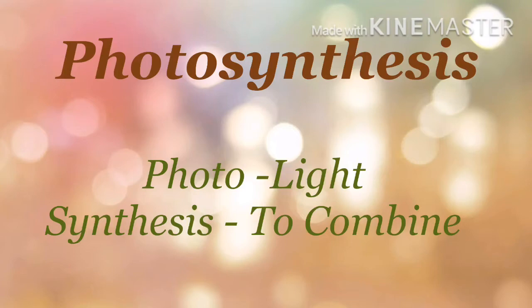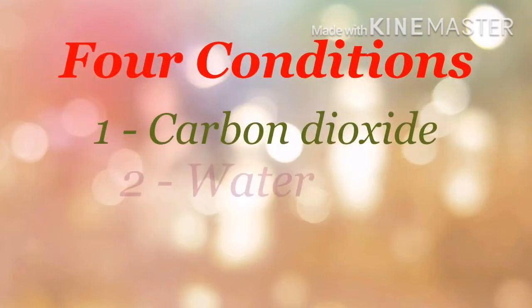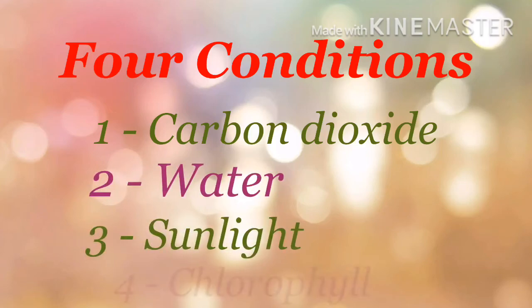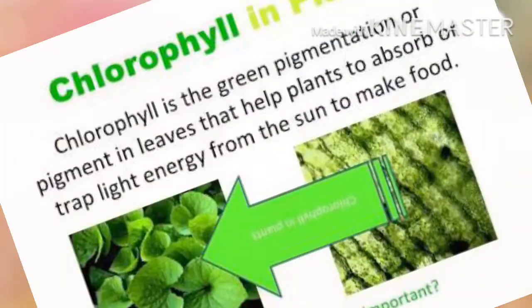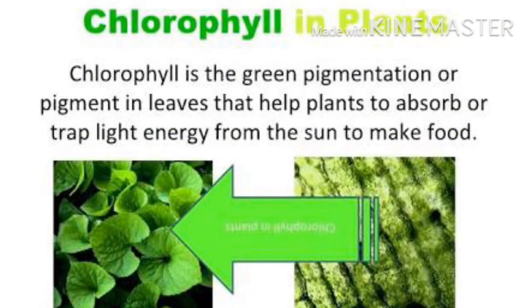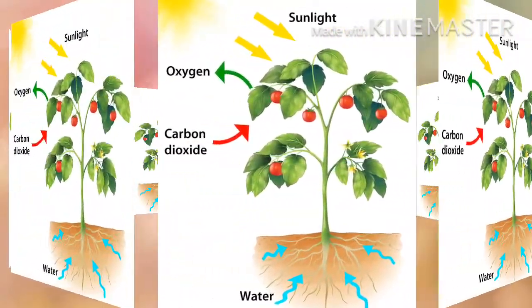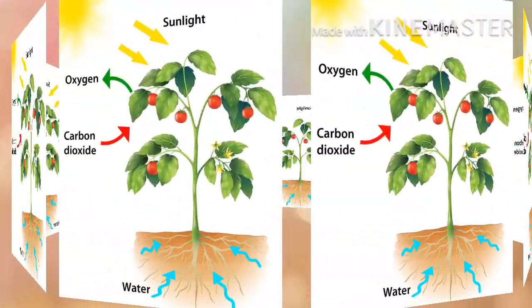But to perform the photosynthesis process in its body, a plant needs four conditions. The first condition is carbon dioxide, second is water, and third is sunlight. The fourth condition is already present in a leaf, and that is chlorophyll. Chlorophyll means green pigment, and it is naturally present in a leaf. The plant needs these four conditions to perform the photosynthesis process.